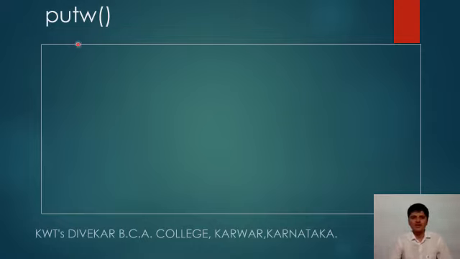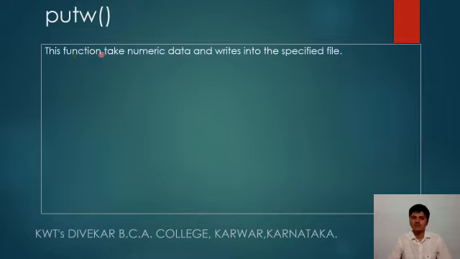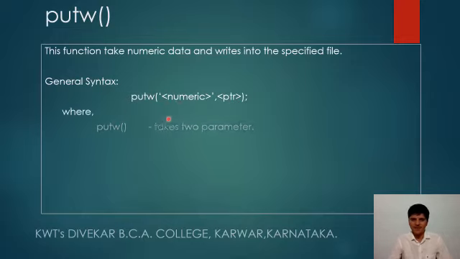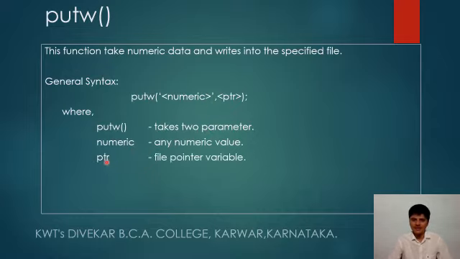Now moving on to the next input function, that is putw. This function takes numeric data and writes it into the specified file. The general syntax is this: putw, with the first parameter and the second parameter. The first parameter is a numeric value, any numeric value, and then the second parameter is the file pointer.